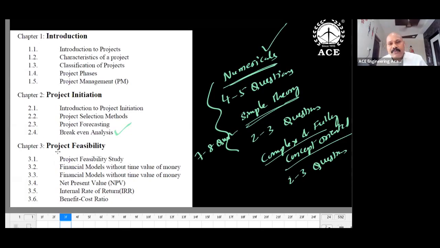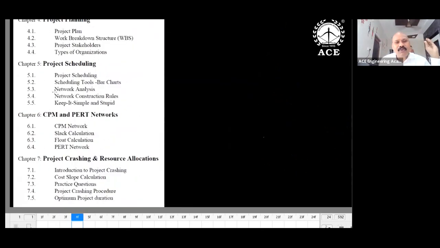Here I'm giving break-even analysis as a numerical portion. Don't miss this. And project feasibility is also a numerical type. Coming to the remaining topics, chapter 4, project planning, of course, is purely theory-oriented. That is up to you. The choice is there, you can just leave it. But at least do WBS, the work breakdown structure, how the project is broken into small segments. I focus on that. And the next topic, scheduling, is easy and interesting.